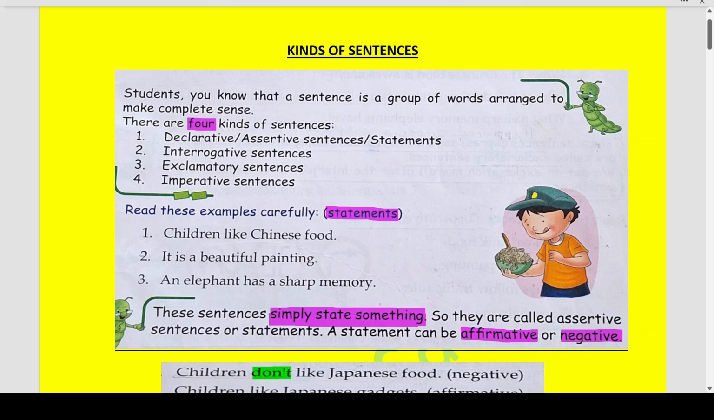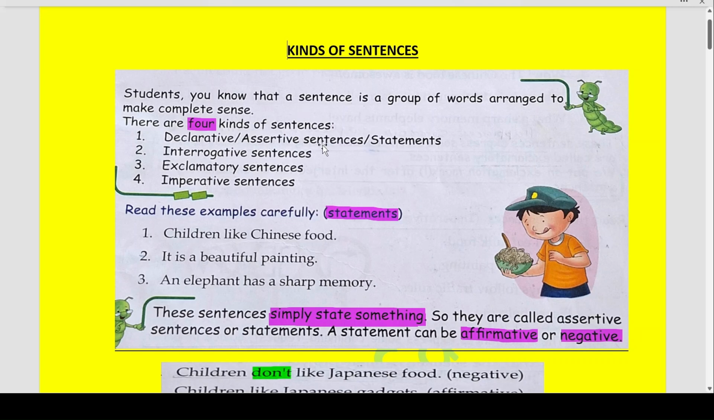In today's video, we shall understand what the different kinds of sentences are. Students, you know that a sentence is a group of words arranged to make complete sense. A sentence has a few words assembled together in such a grammatical, logical sequence that it makes sense to us. We just cannot write any words in any sequence. The words have to be placed in such a way that the sentence makes sense to us. The person who is being spoken to, or who reads that sentence, can understand the meaning, what the sentence wants to convey. So, depending on that, there are four kinds of sentences.